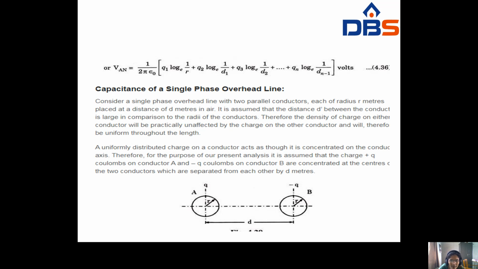Therefore, for the purpose of our present analysis, assume charge plus q coulombs on conductor A and minus q coulombs on conductor B, concentrated at the centers of the two conductors, which are separated from each other by d meters. So here you have to assume the charge on conductor A will be plus q, and on conductor B will be minus q, separated by the distance of d.